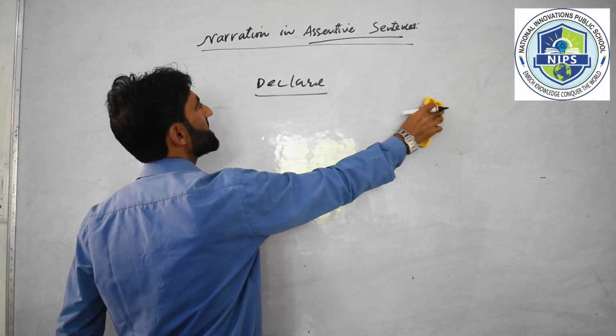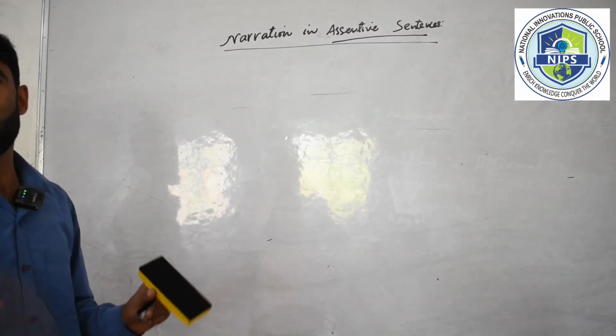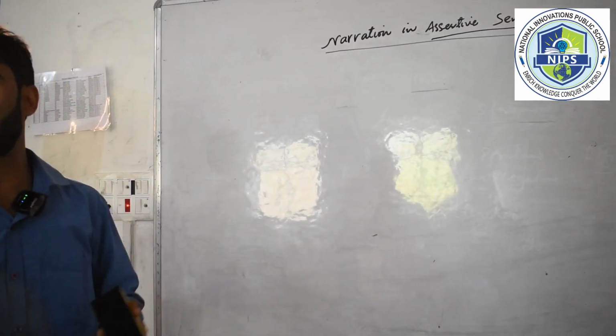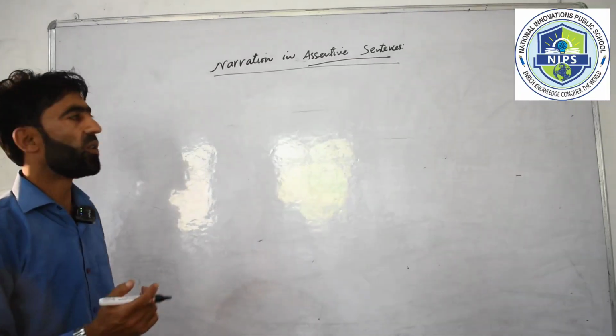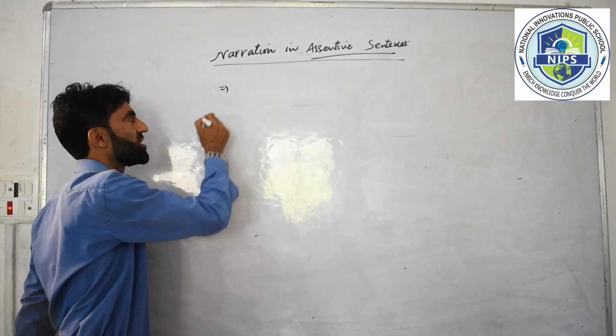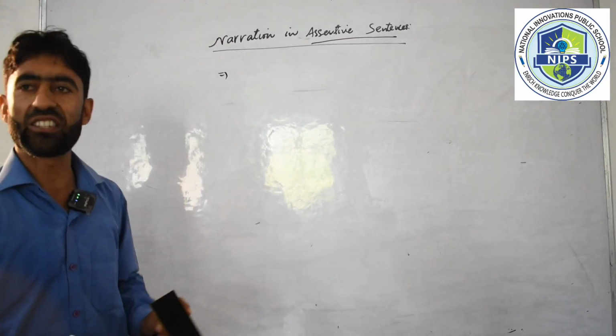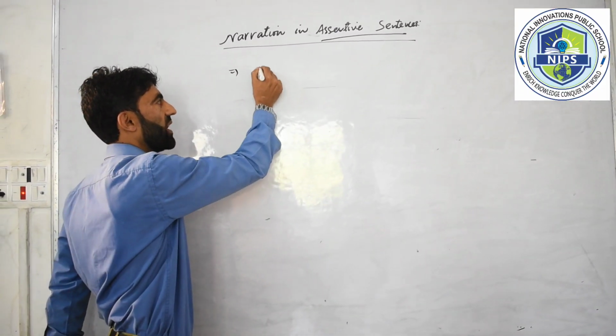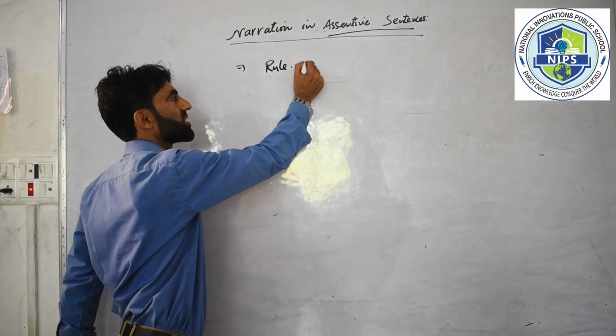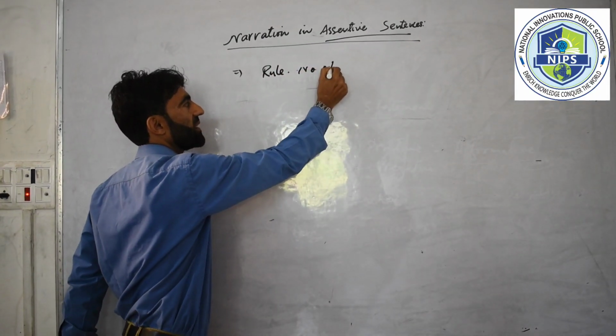Now we will talk about our main topic, which is narration. Fine. So you know the concept or the idea of an assertive sentence now. Now we will straight away move to the rules. What are the rules that we use while changing a sentence, especially an assertive sentence, from direct to indirect? Rule number one.